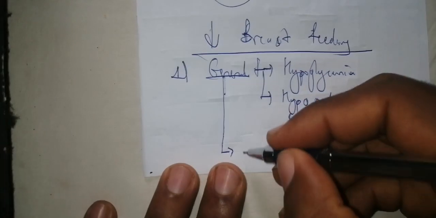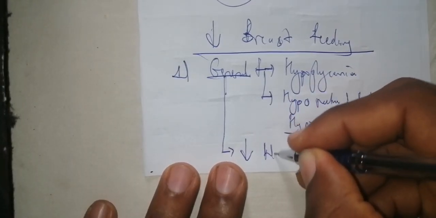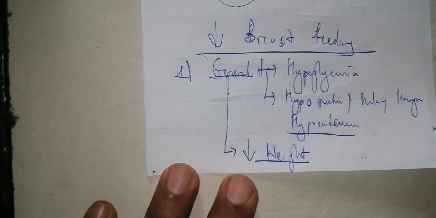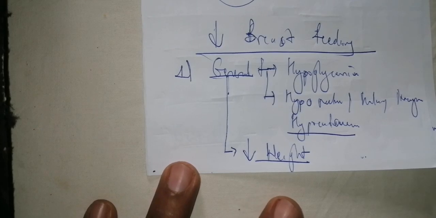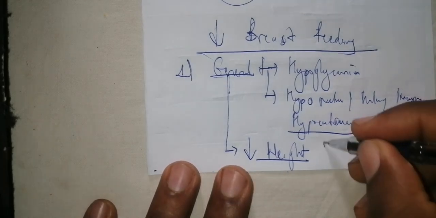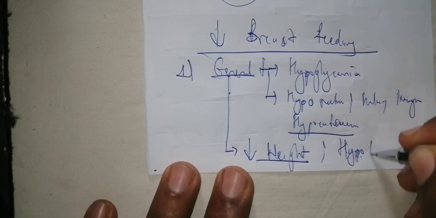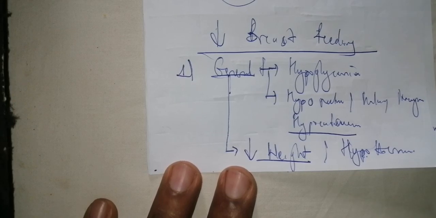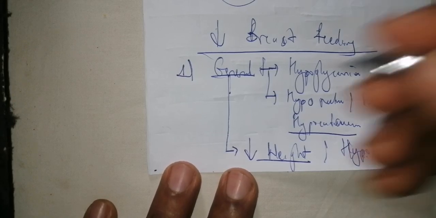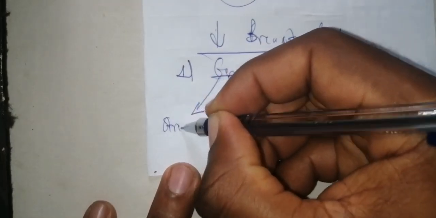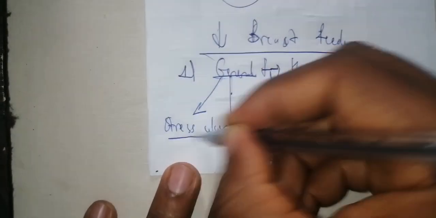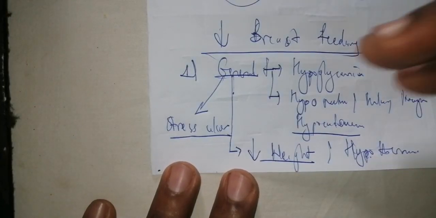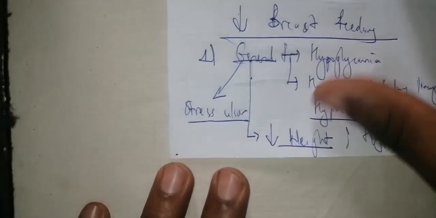Since the child is not eating, you're going to have a decrease in weight. It's another complication: reduced weight of the child. Reduced food for the child is also going to result in hypothermia. Is it clear? Also, reduced breastfeeding can result in stress ulcer. Since the child is not eating, it can also have stress ulcer from the reduced breastfeeding. Is it clear? So those are the different elements associated with reduced breastfeeding.